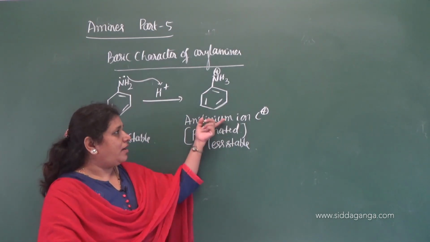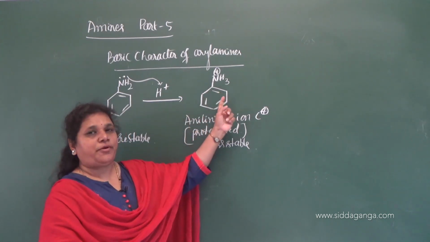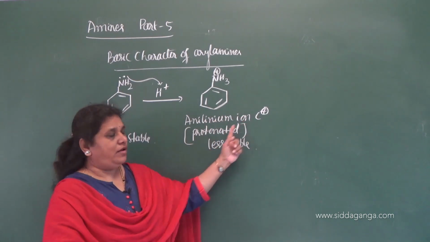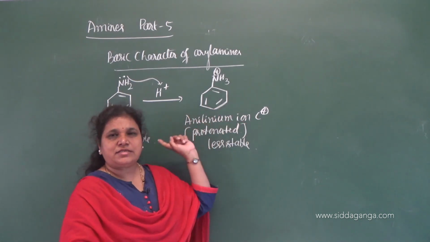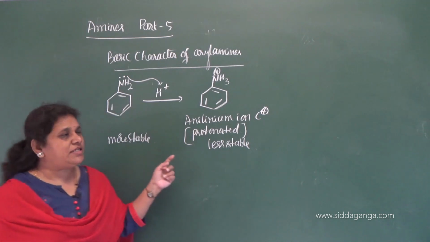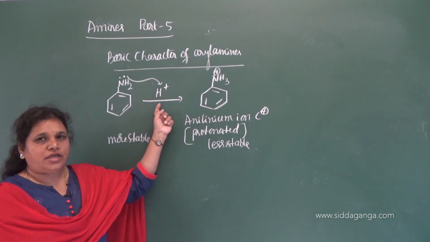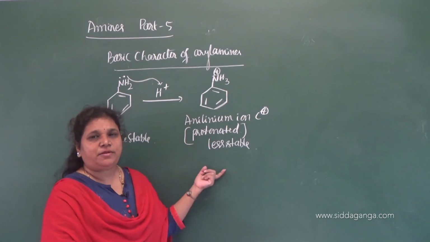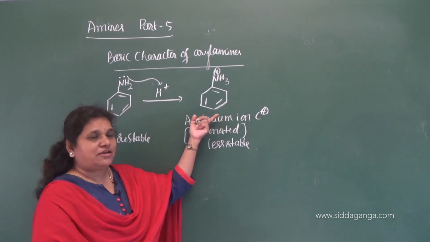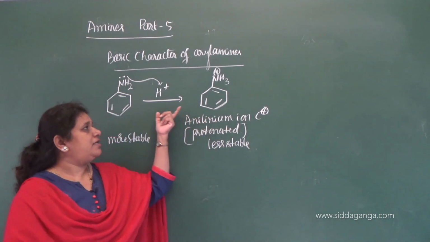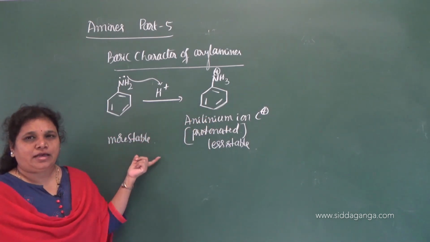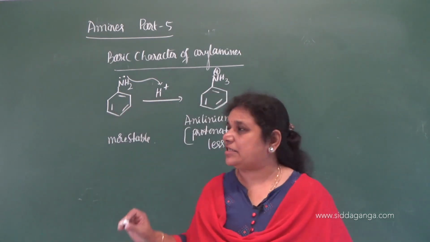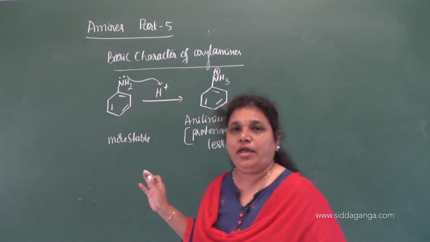When a cation forms, it is nothing but a product. Here the product is the anilinium ion. If its stability increases, the reaction is fast. What is the nature of the reaction here? Protonation. So when the anilinium ion is more stable, the tendency of protonation of aniline increases, and when the protonation tendency of aniline increases, its basic character also increases.